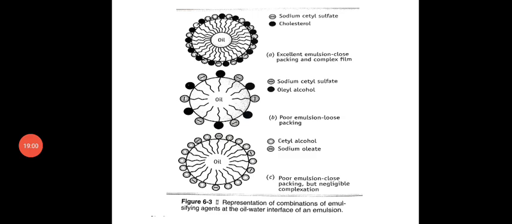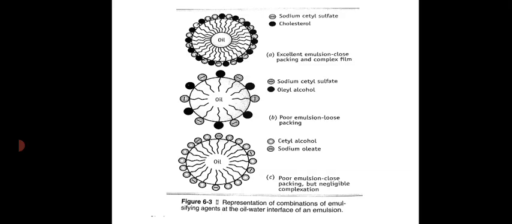This monomolecular adsorption theory or film theory we can explain by seeing three diagrams. Let's go through the three diagrams. The first diagram shows an emulsion in which the film formed by the surfactant on the surface of the globules has close packing and a complex film, because we are adding sodium cetyl sulfate, which has a negative charge, and cholesterol, which has a positive charge.